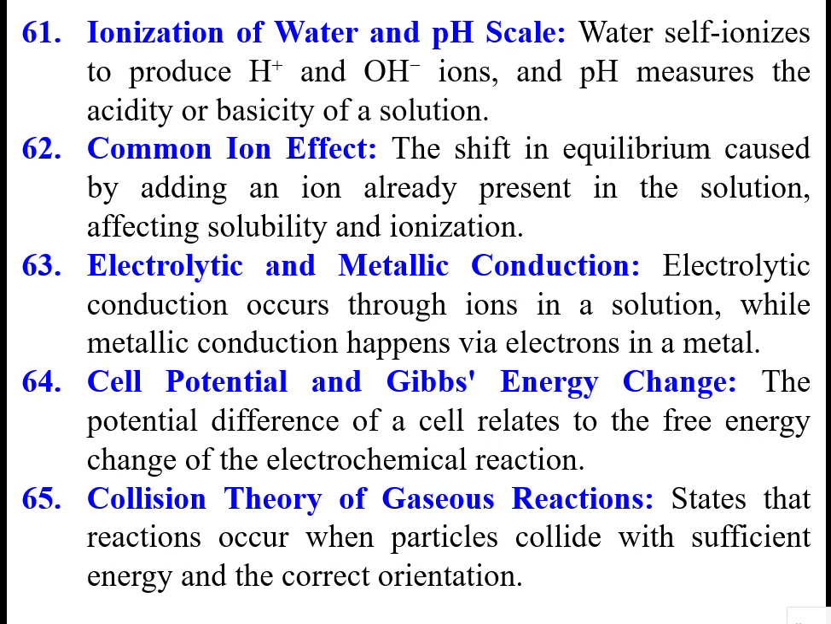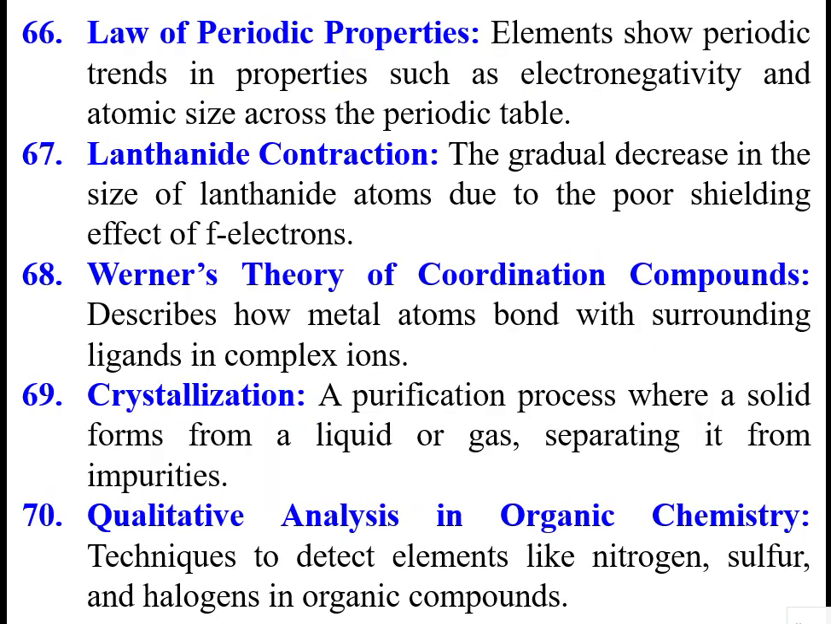Then the collision theory of gases. What this collision theory says is that gaseous molecules always continuously make elastic collisions among themselves. That is called collision theory. That value changes with respect to temperature. The law of periodic properties: elements show periodic trends in properties such as electronegativity and atomic sizes in the periodic table, that also we know.